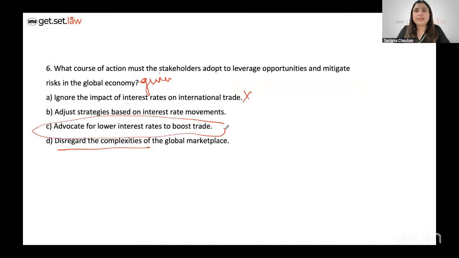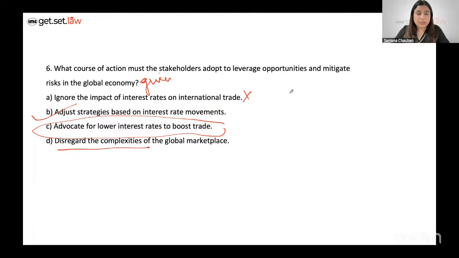It might be true in some contexts, but it's not the only thing that needs to be done. So the best option choice here becomes B: Adjust strategies based on interest rate movements. That's given explicitly in the passage. So why not choose something which is given here, especially when all the other options are wrong?